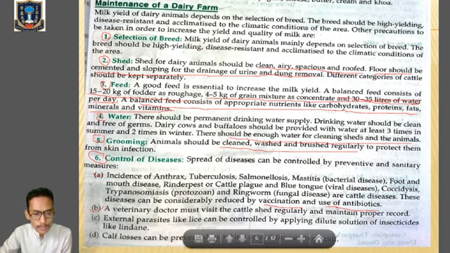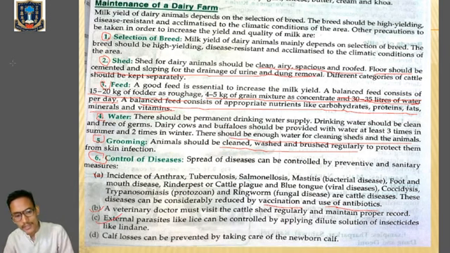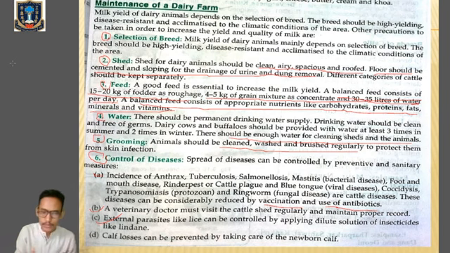Okay, external parasites like lice can be controlled by applying dilute solutions of insecticides like lindane. Remember the name lindane. Then calf losses can be prevented by taking care of the newborn calf. Okay, so these are the certain things which we have in dairy farming. Besides this, we have to maintain proper cleanliness and hygienic conditions in the dairy farm also.